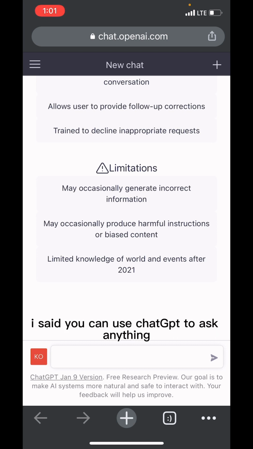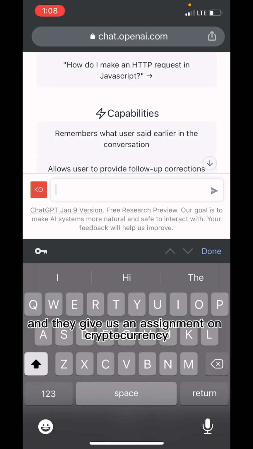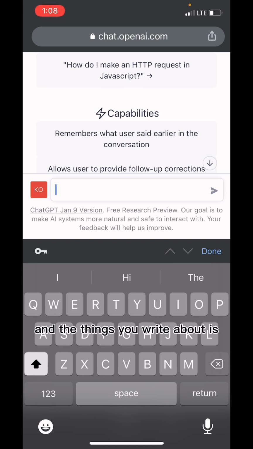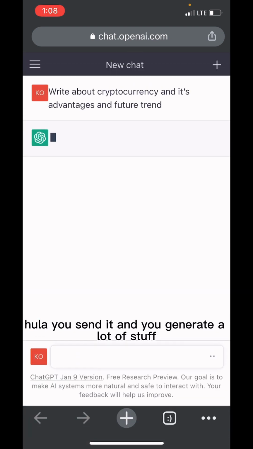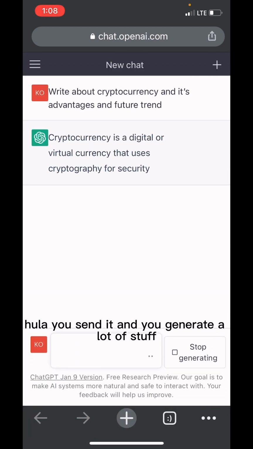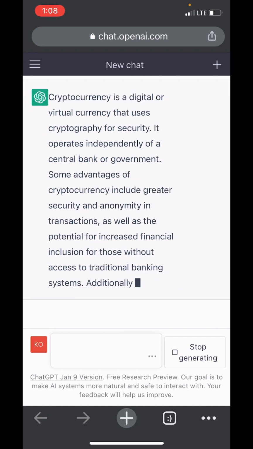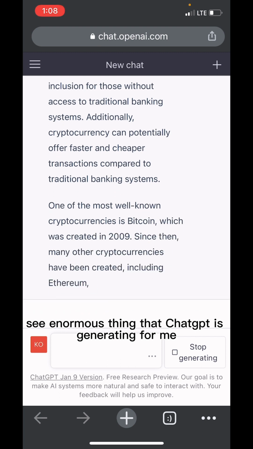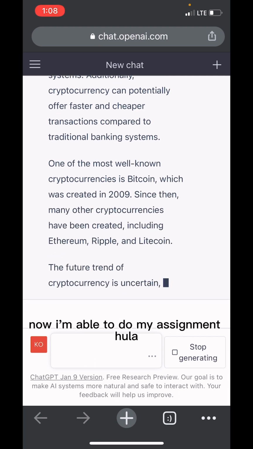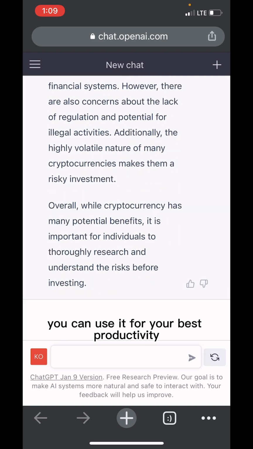Like I said, you can use ChatGPT to ask anything. Assuming I'm a student and they give us an assignment on cryptocurrency and say we should write about it, I can just tell ChatGPT to write about it. Voila, you send it and it generates a lot of stuff for you. Wow, see the enormous thing ChatGPT is generating for me. Now I'm able to do my assignment. That's cool. You can use it for your best productivity.